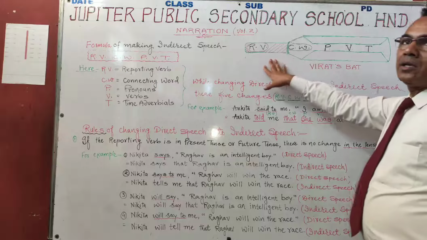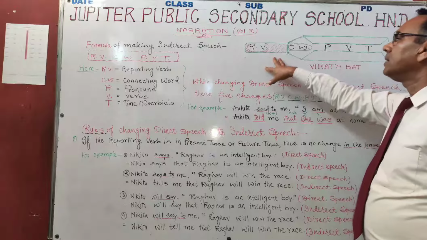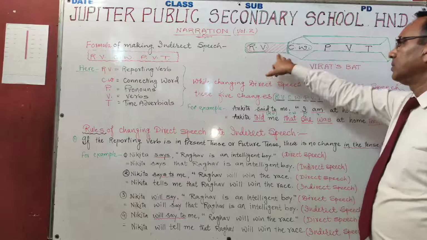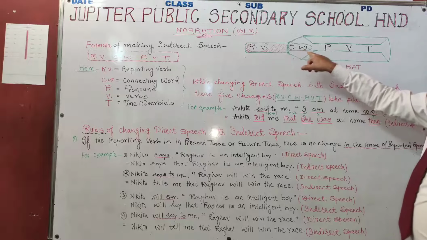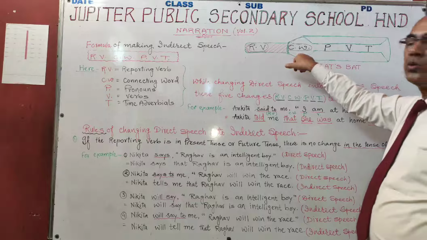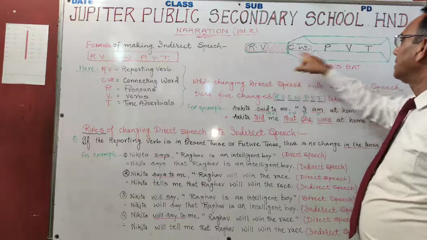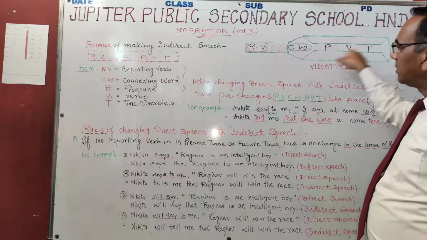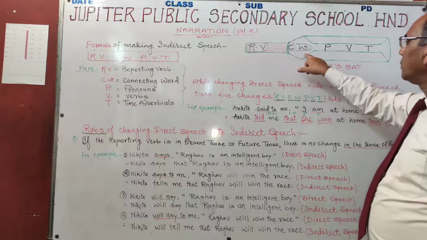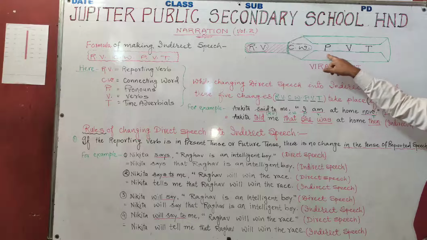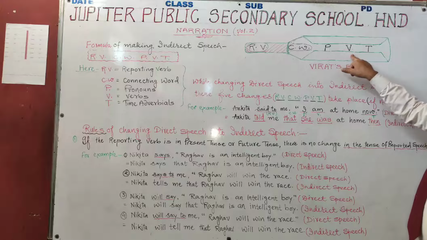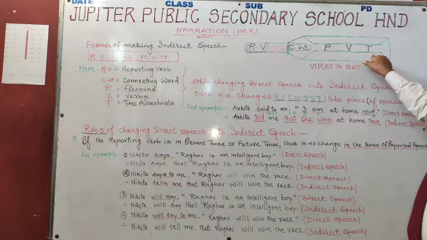RV, here we hold the bat from here, and this is connected with CW, the handle, and the remaining part of the bat, CW. RV, CW. Then comes P for pronoun, V for verb, T for time adverbials.